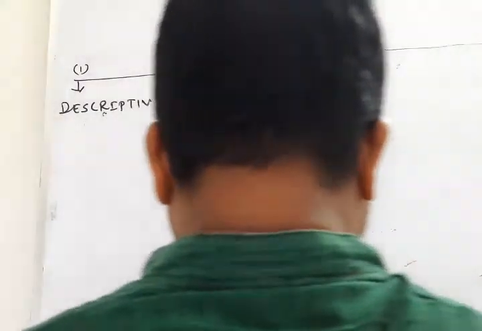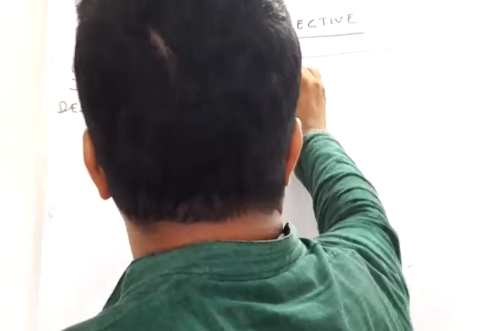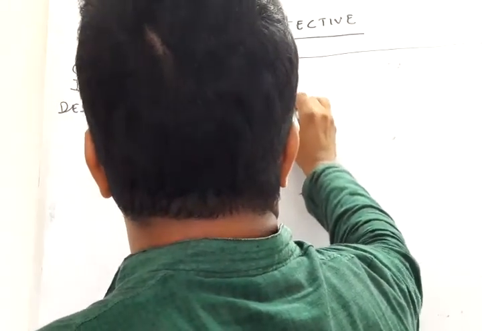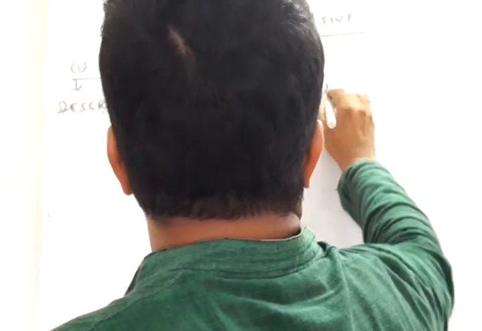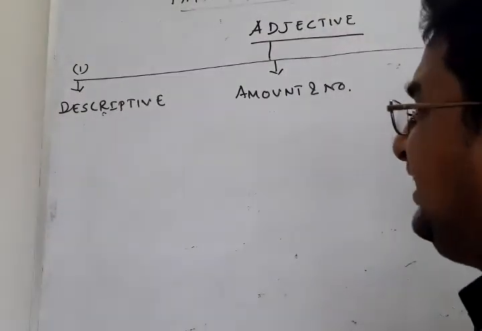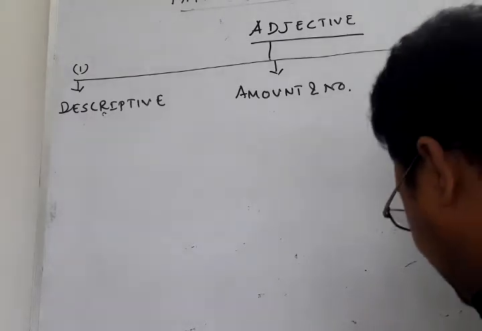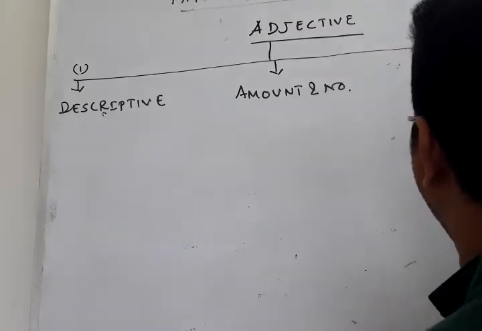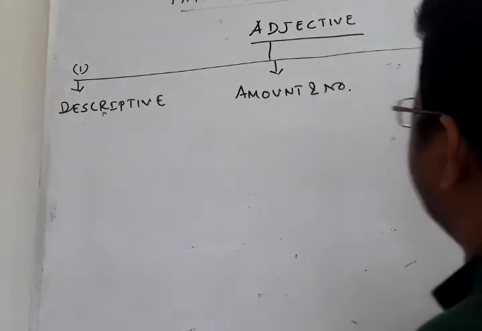Next is amount and number. And the next is indicative adjectives.